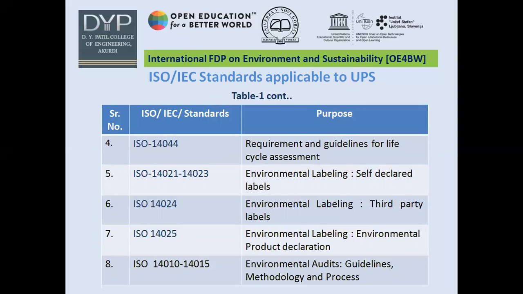Then ISO 14021 to ISO 14023 talk about environmental labeling, self-declared labels. And ISO 14020 also covers environmental labeling, but it talks about third-party labeling. And ISO 14025 talks about the environmental product declaration.